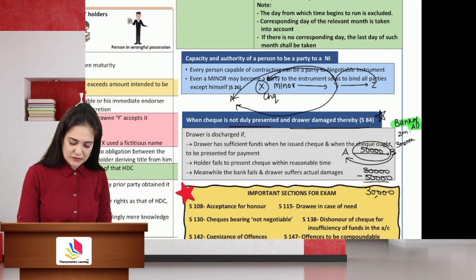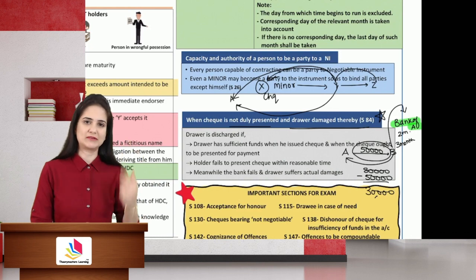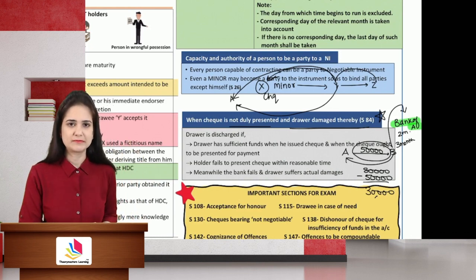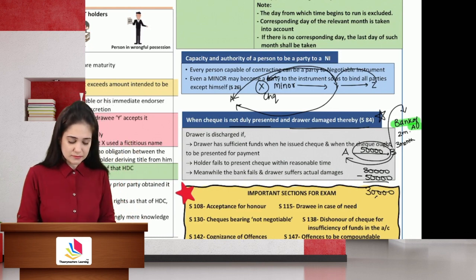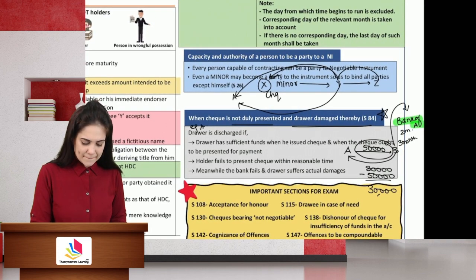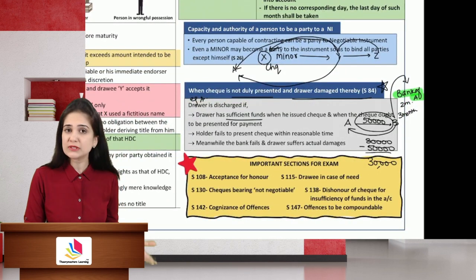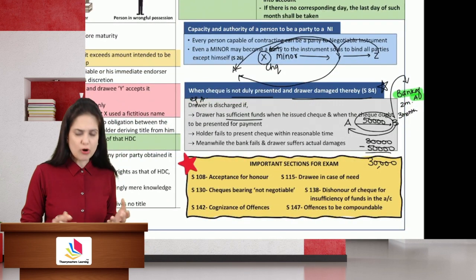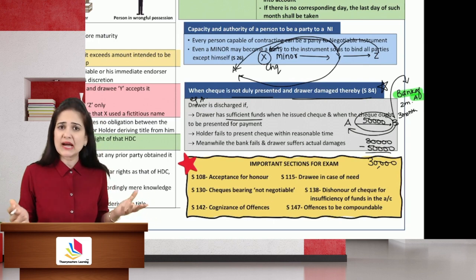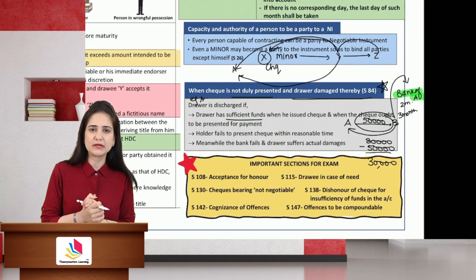What will B do? He will recover that money from the bank. Whenever the bank is ready to pay, B can recover it. Drawer is discharged, in my example A, if he had sufficient funds when he issued the check, which ought to be presented for payment. That time A had sufficient money. If B would have presented the check on time, then he would have got the money.